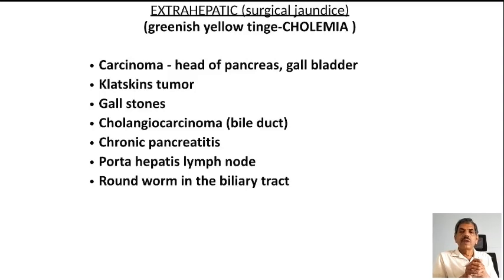It is known to occur in carcinoma of the head of the pancreas, carcinoma of the gallbladder, Klatskin's tumor, gallstones, cholangiocarcinoma, chronic pancreatitis, porta hepatis lymph node, and roundworm impaction in the biliary passage, which are the other causes of obstructive jaundice. This type of obstructive jaundice is amenable to surgery, and that is the reason it is otherwise known as